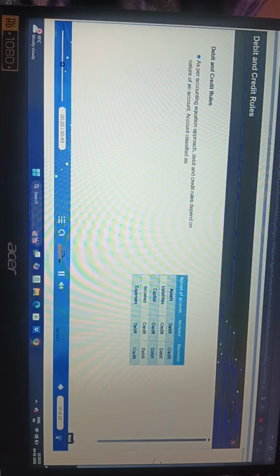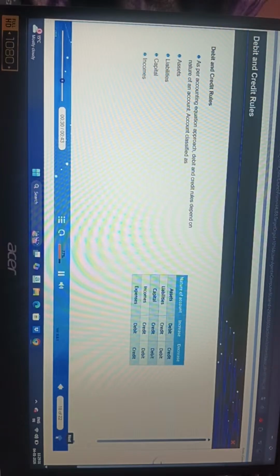Accounts may be classified as follows: assets accounts, liabilities accounts, capital account, incomes or revenues accounts, and expenses or losses accounts. Whenever there is an increase or decrease in one account, there will be a corresponding decrease or increase in another account. The table will explain this in detail.